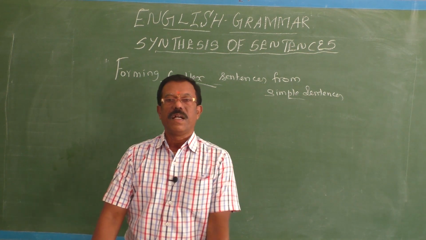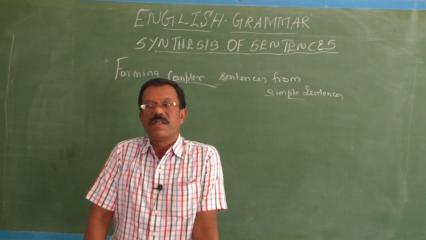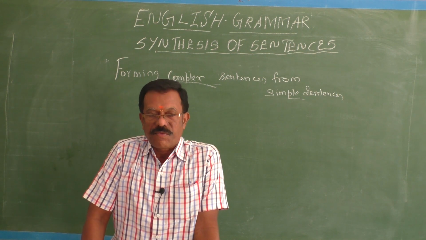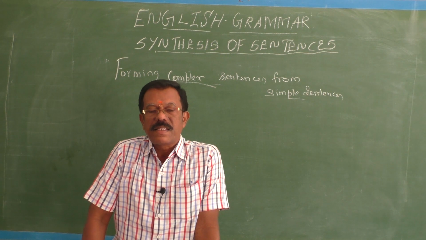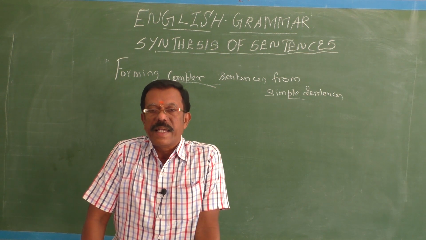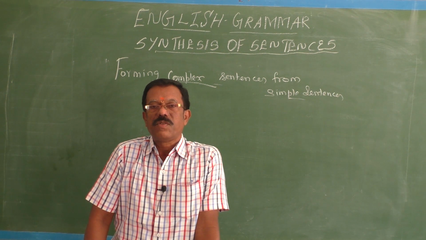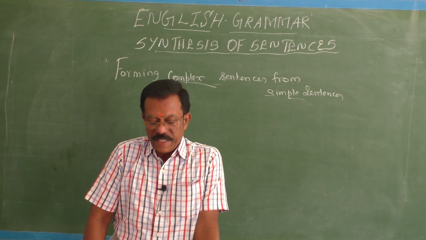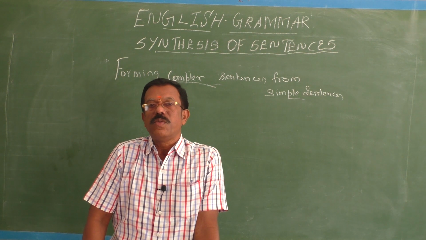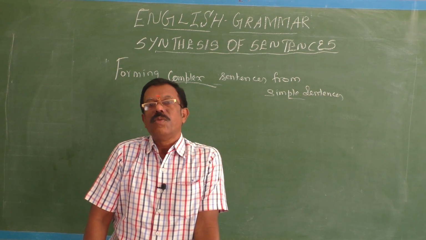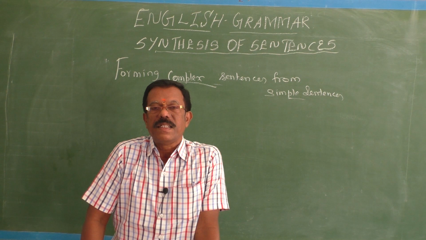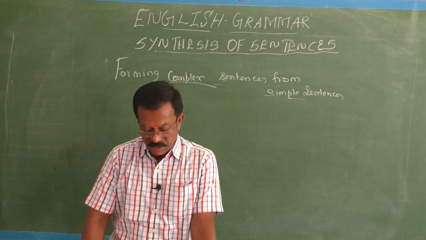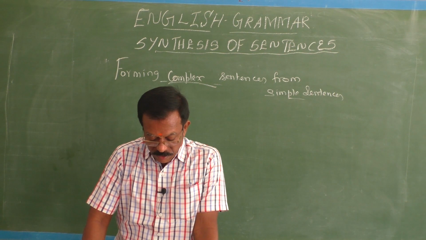How can we form a complex sentence? By using the subordinating conjunctions as, since, after, as soon as, if, unless, though. So by using all these subordinating conjunctions, we can combine any two or more single sentences into one complex sentence.